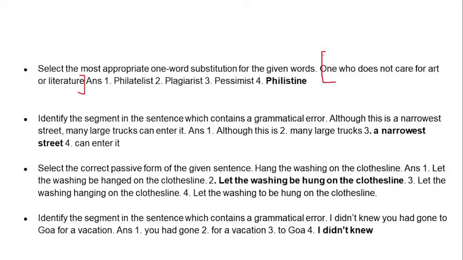Number one is a philatelist. It's not related to it. Second is a plagiarist. Also no, plagiarist means someone who copies data and pastes them somewhere without giving the credit. And three is a pessimist. Also no. The answer is number four, that is Philistine. Philistine means someone who does not like art and literature.